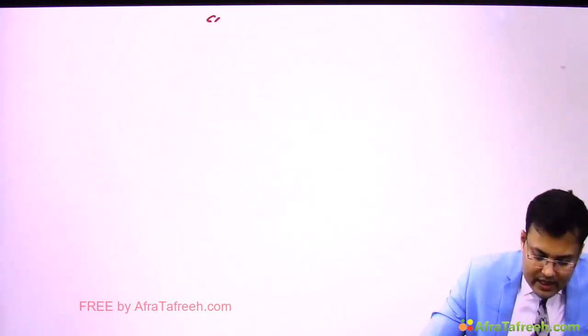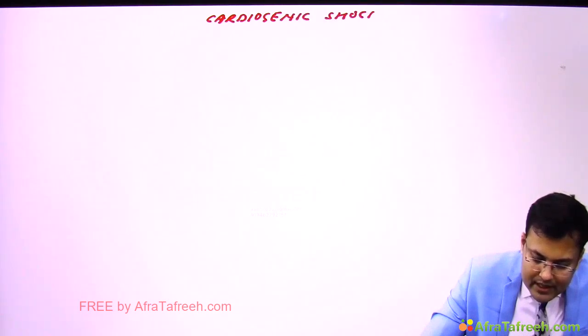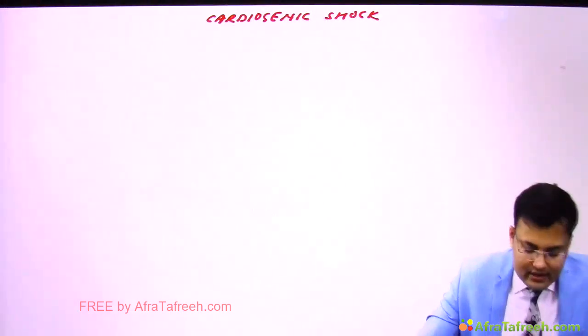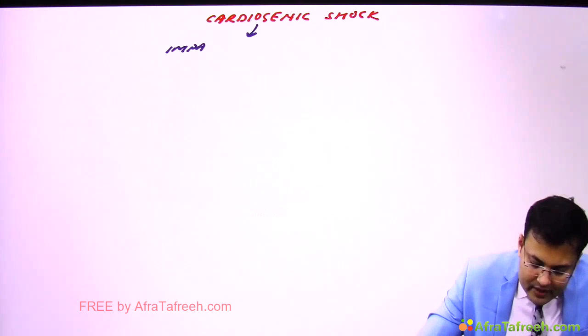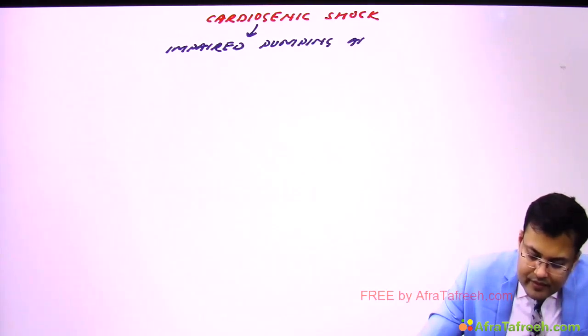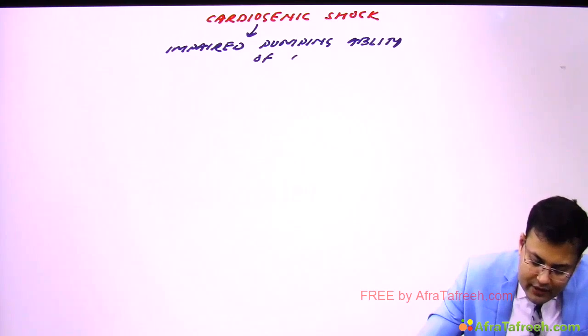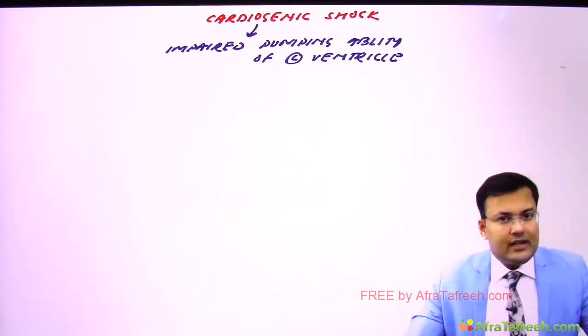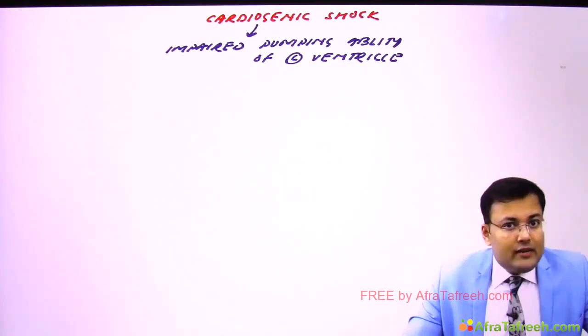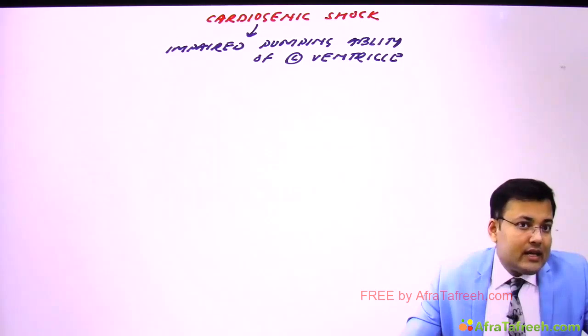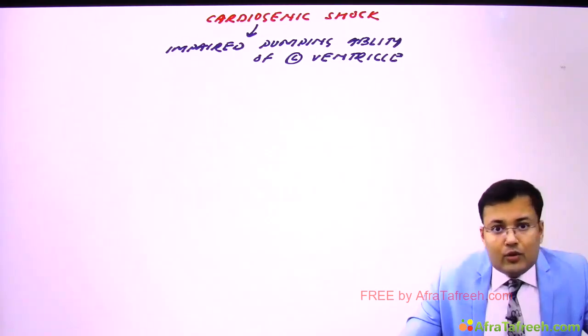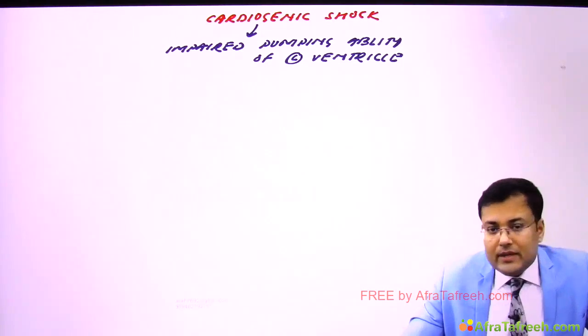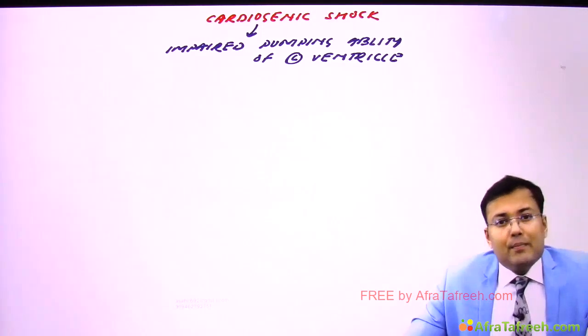So now see what's the problem in cardiogenic shock. In cardiogenic shock, there is impaired pumping ability of which ventricle? Especially the left ventricle. So what will happen? If there is impaired pumping ability of the left ventricle, there is decreased stroke volume. If there is decreased stroke volume, there is decreased cardiac output. And if there is decreased cardiac output, there is decreased BP. So these patients will have hypotension, and there is impaired tissue perfusion.